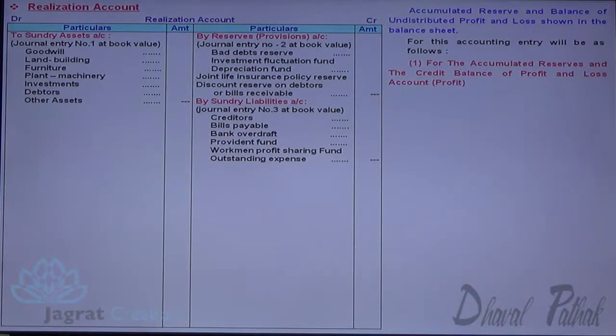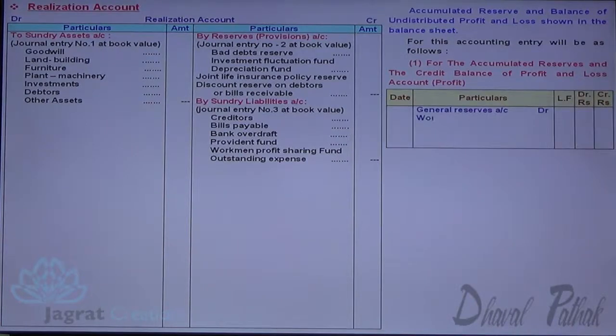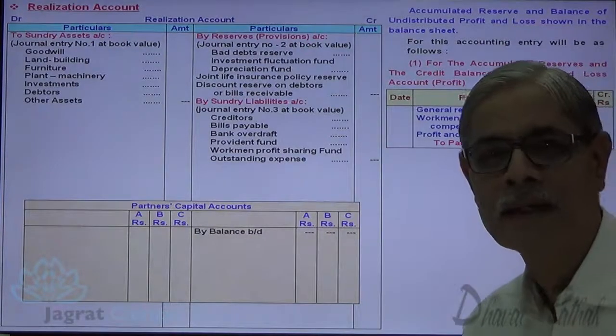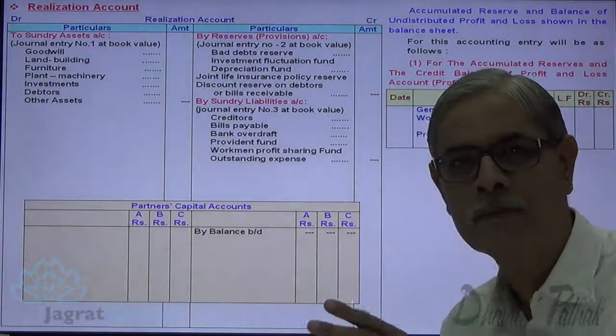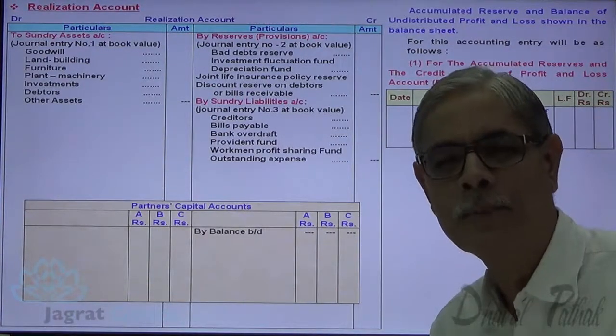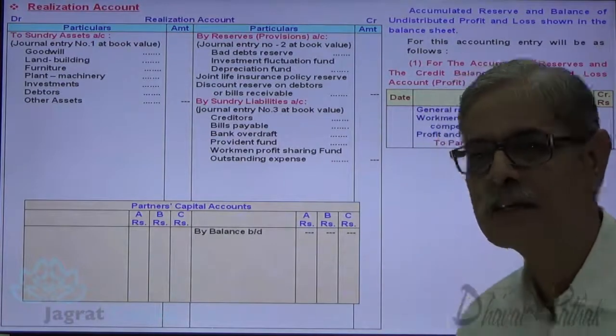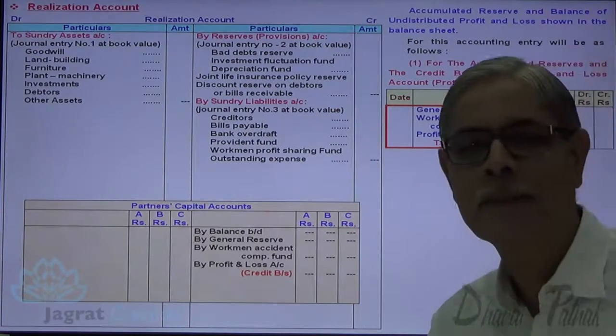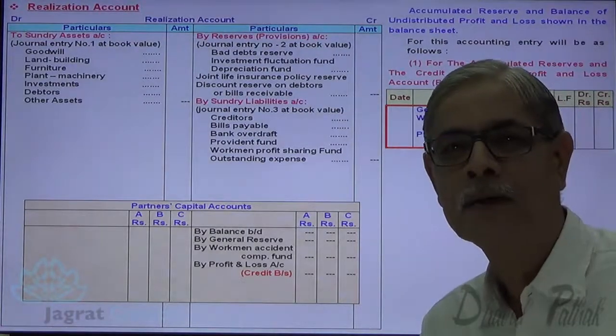For accumulated reserves and credit balance of profit and loss account, the accounting entry is: general reserve account debit, workmen accident compensation fund without liability account debit, profit and loss account debit, to partners' capital accounts. Now I will write on the credit side of partners' capital accounts the distribution of all undistributed profits as given in the balance sheet. This is how undistributed profits are distributed. Now next.